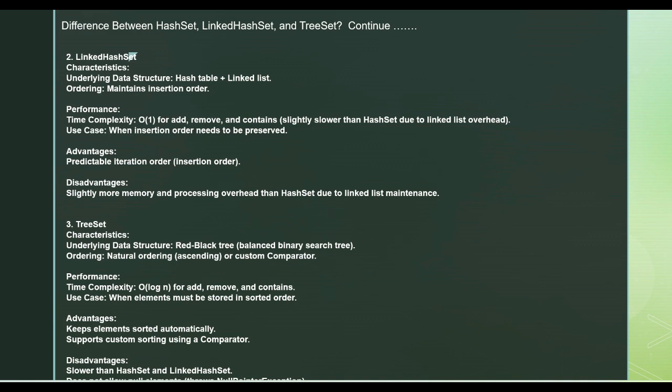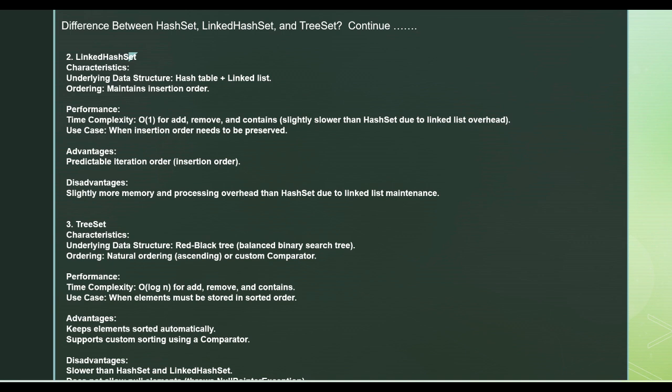Now TreeSet has an internal data structure of a red-black tree, which is one of the balanced binary search trees. It will maintain your order in the natural sorting order, let's say alphabetical order or numbers. It is not in the insertion order, but in the natural sorting order, which is normally ascending.